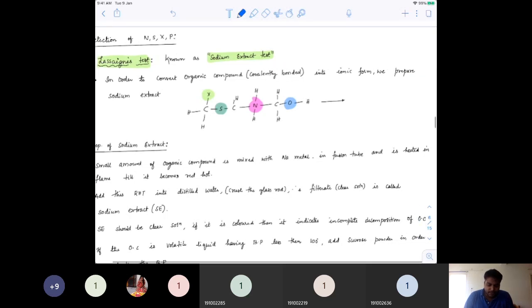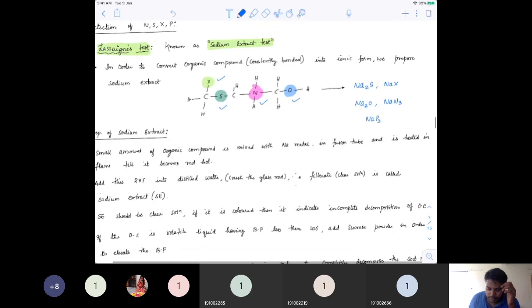Suppose there is sulfur, nitrogen, oxygen, halide present. After making a sodium extract of this organic compound, we would get ionic compounds like Na2S, NaX, we may get Na2O, NaCN, and Na3P in case phosphorus is present.